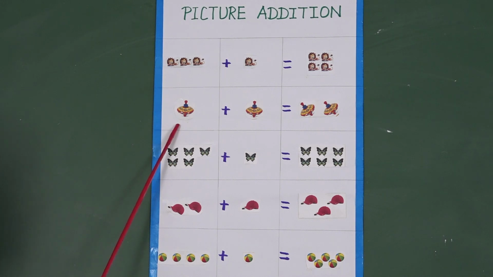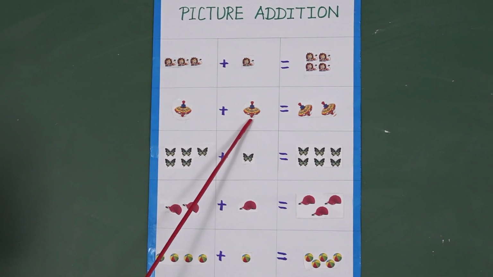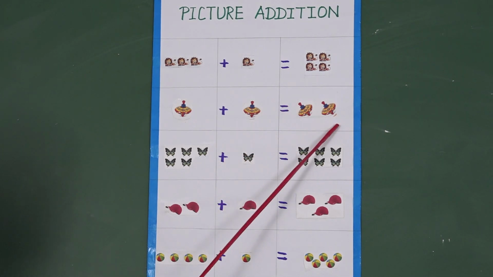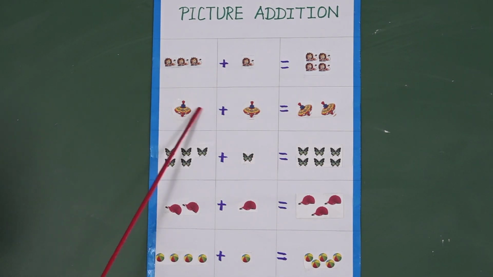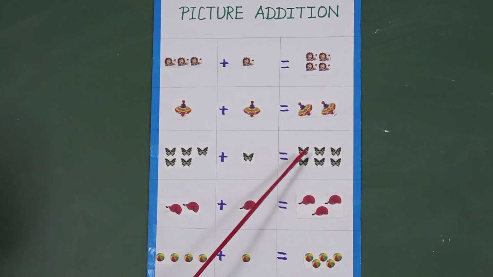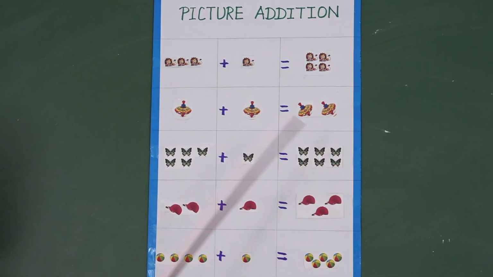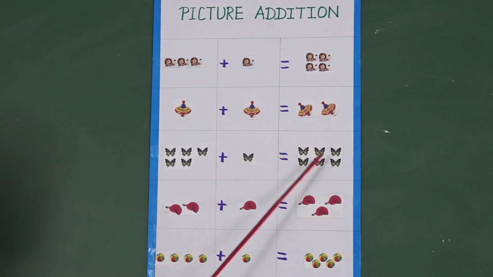How many top is here? Only 1. How many tops are here? 1, 2. 1 and 1 more are 2. How many butterflies are here? 1, 2, 3, 4, 5. How many butterflies is here? Only 1. How many butterflies are here? 1, 2, 3, 4, 5, 6. So 5 and 1 more are 6.